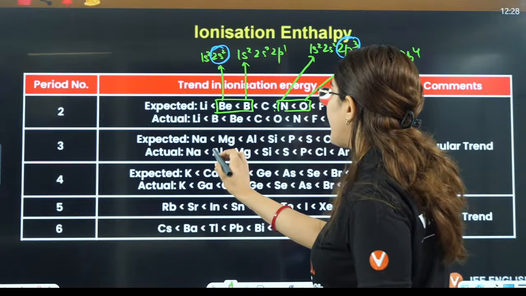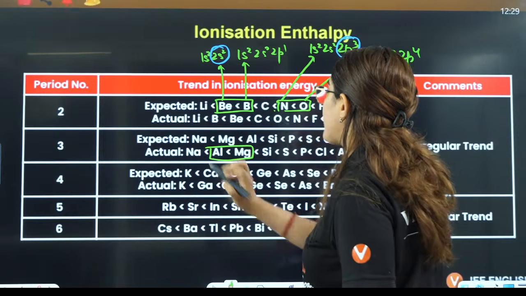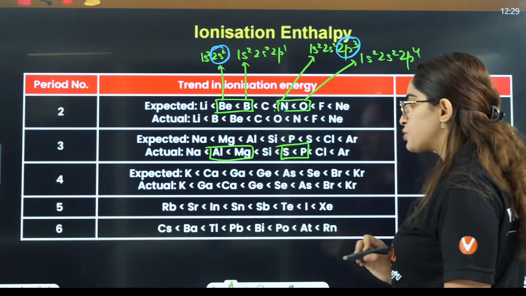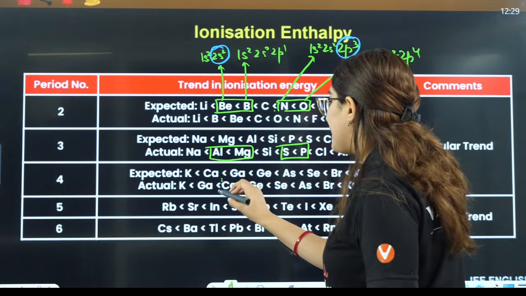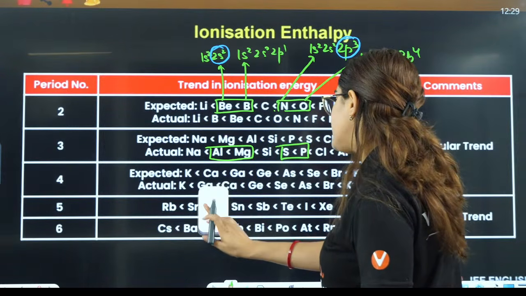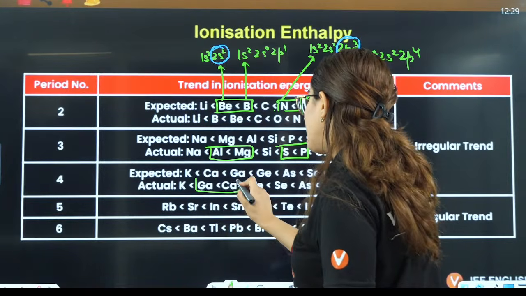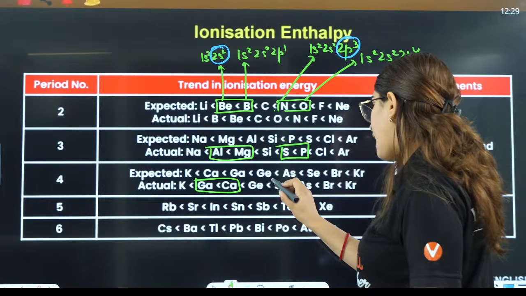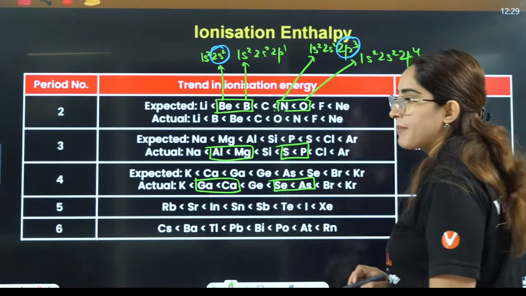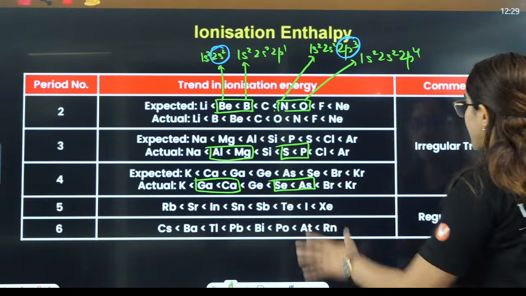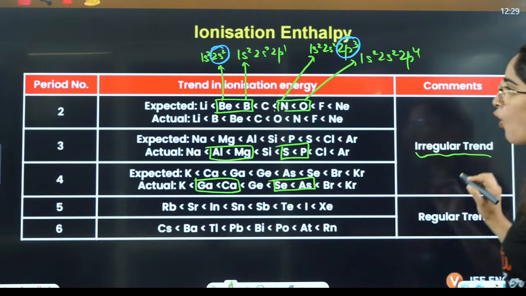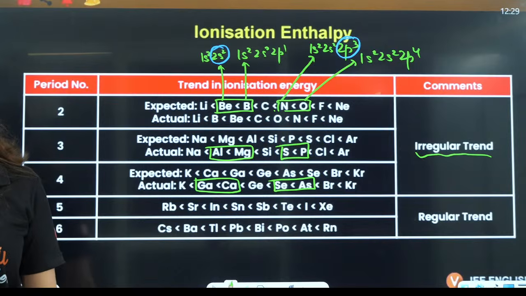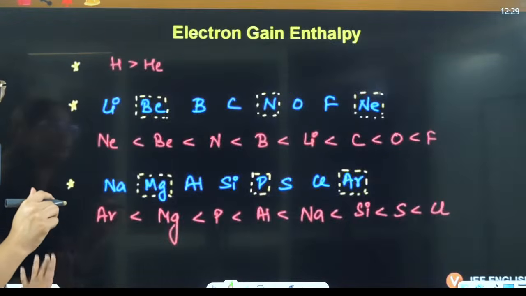On similar lines, magnesium will have more as compared to aluminium, and phosphorus will have more as compared to sulfur. Similarly, calcium will have more as compared to gallium, and arsenic will have more as compared to selenium. That is why there is an irregular trend that you observe in the second, third and fourth period. Tell me, is that clear?